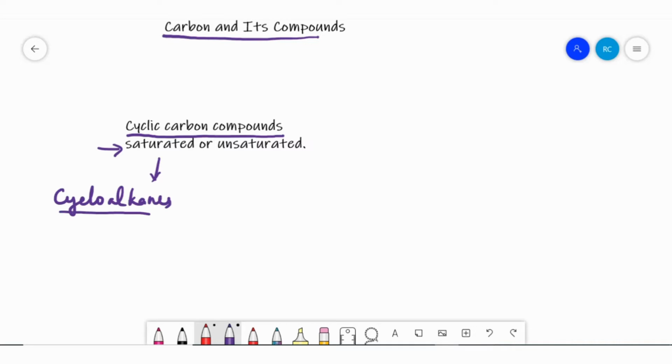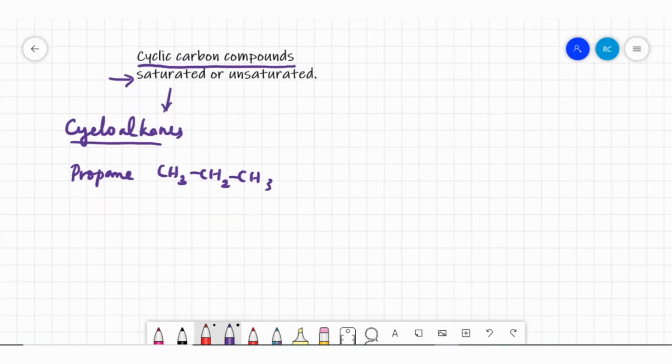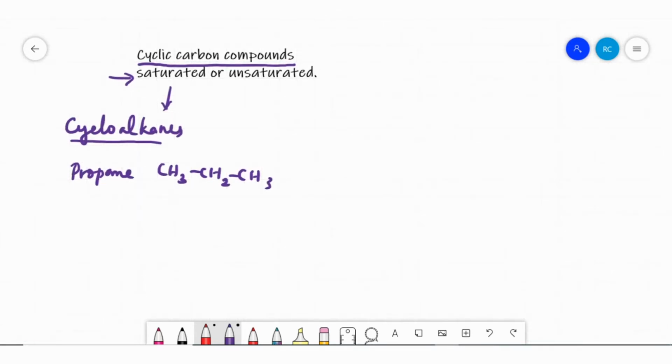For example, if you take propane, n equals 3, propane contains 3 carbon atoms. Its formula is CH3, CH2, CH3. So these 3 carbon atoms we can join together, and it forms a ring of 3, like a triangle.